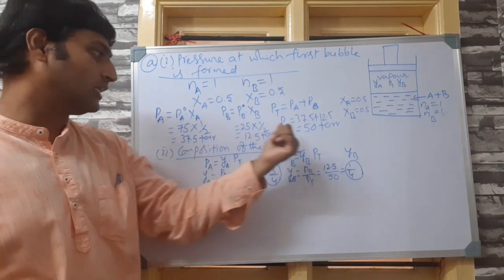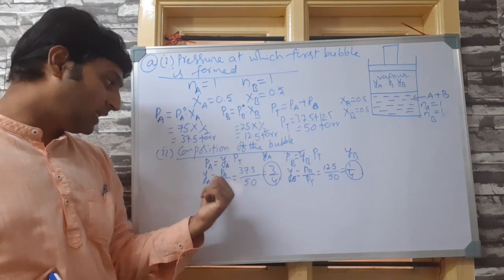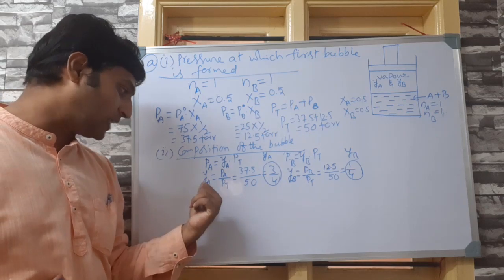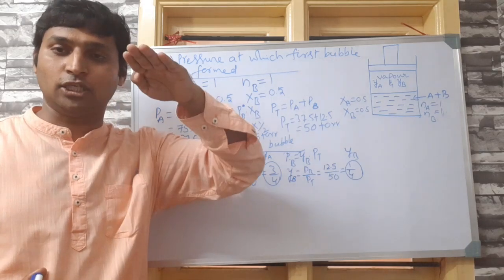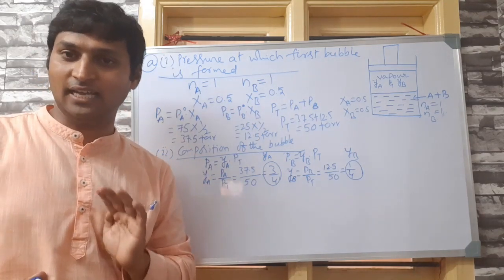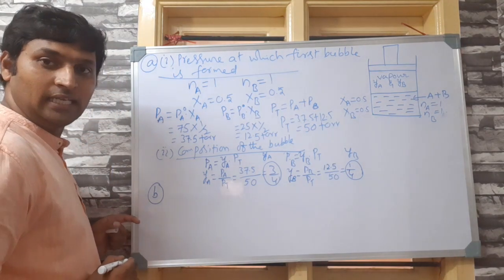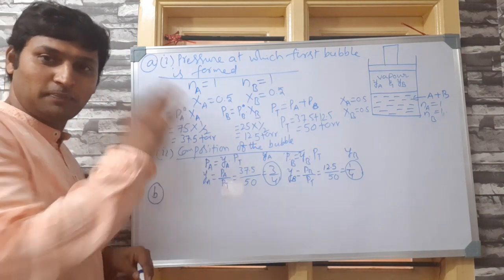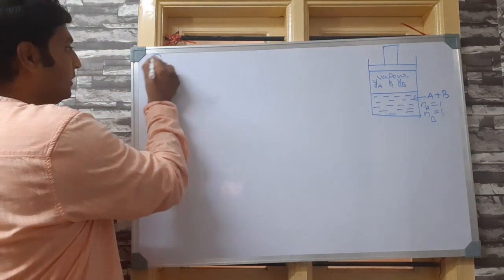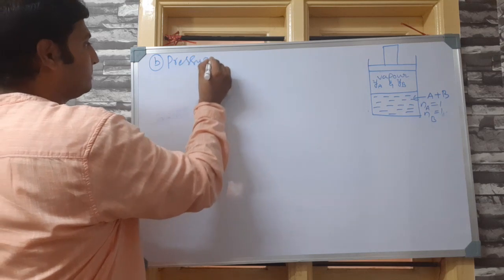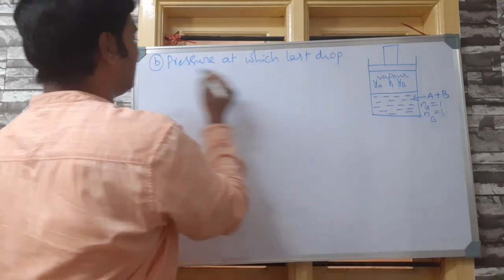Assuming that, I have calculated the total pressure using the Raoult's law. Then using that total pressure, using Dalton's law, I found out the mole fraction of A and B in their vapor state in that bubble that is just formed when I relax the pressure to 50 torr. Clear? Now, what is the second question he was asking you? Probably I'll erase this. Keep the space peaceful. Now, the second question he is asking us is the pressure at which last drop of liquid is left out.